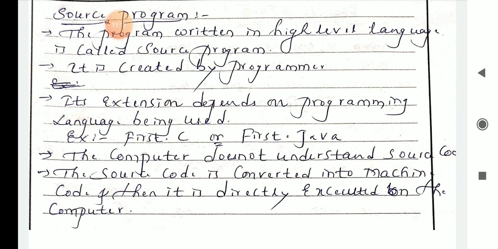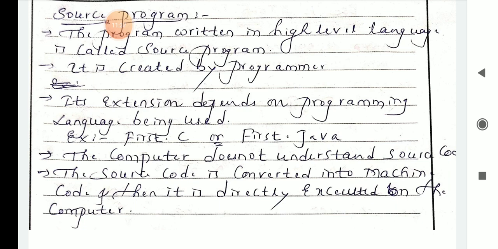So that's why I can say the program written in a high level language is called a source program. It is created by the programmer. Its extension depends on the programming language being used. Examples are first.c or first.java or first.net, or any other language you can use.